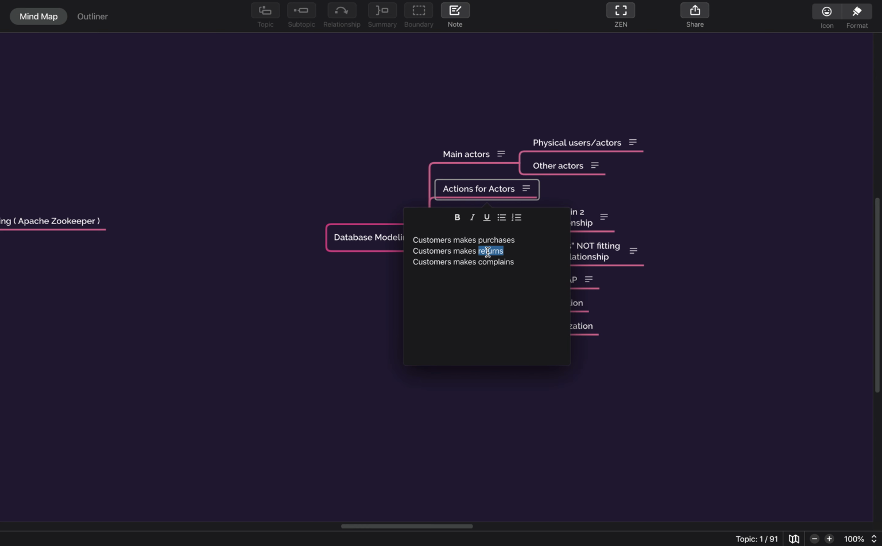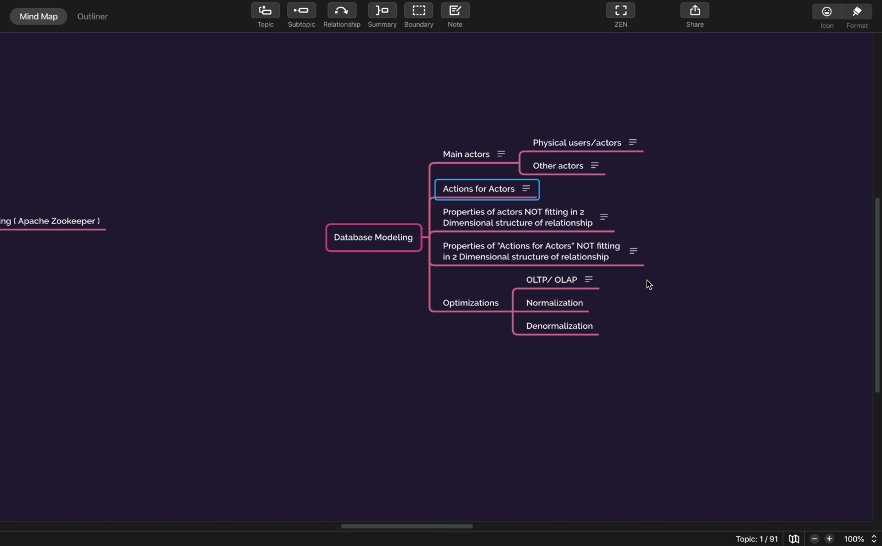Similarly, return. Let's say a user can return multiple items of a single purchase, then again it will be a one to many relationship between the return and the items. Complaints probably could be one to one mapping, so we will not think of a separate table for that.